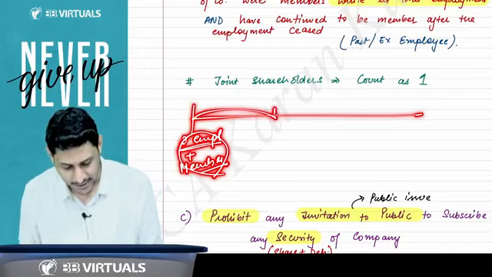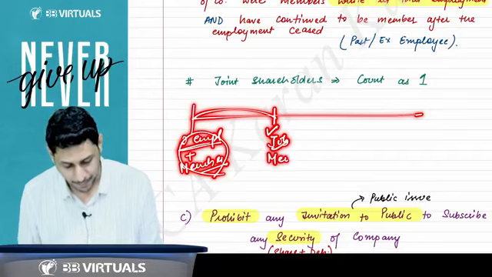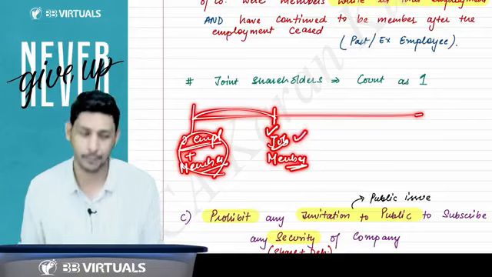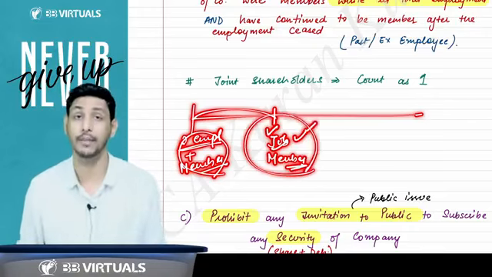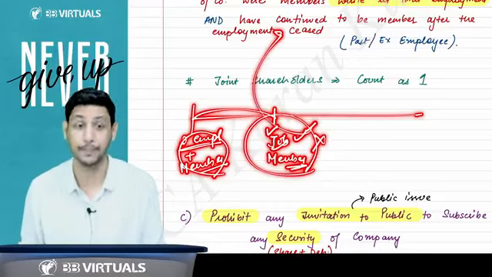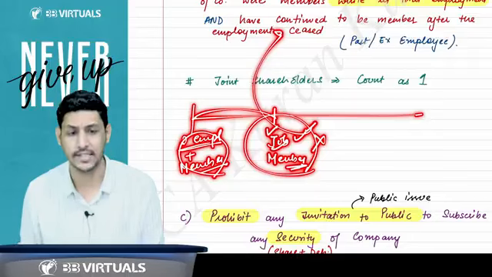Then these employees left the job, but they continue to be members right now. Will these people be counted in the limit of 200? No, because of exception number B.